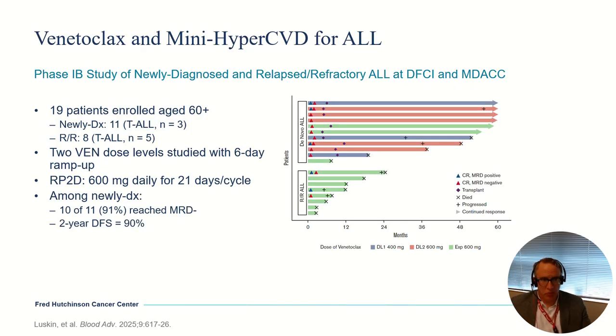Among the newly diagnosed patients specifically, 10 out of 11 were able to achieve an MRD negative remission, and the disease-free survival was quite good at 2 years. But again, this is a fairly small subgroup of patients. Among the relapsed refractory patients treated in this study, only 3 out of 8 got into a complete remission, so obviously not as encouraging.